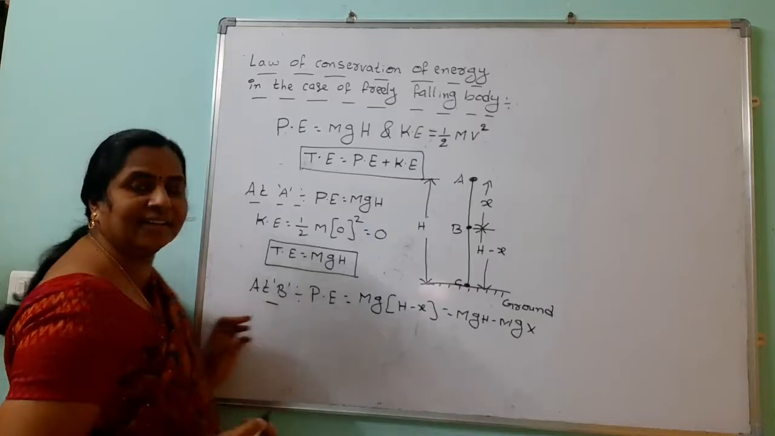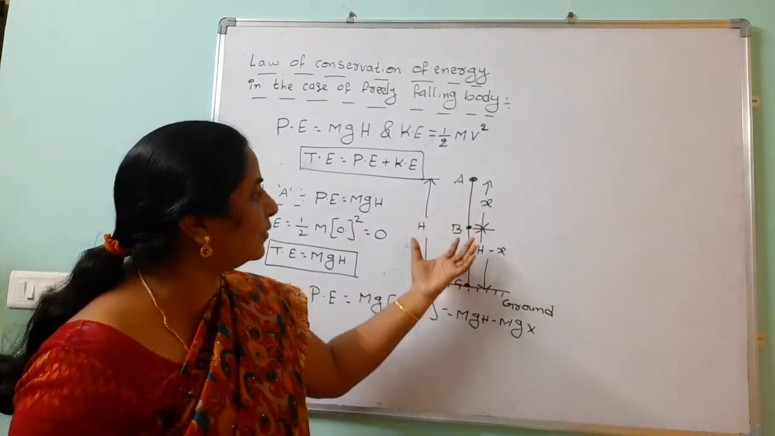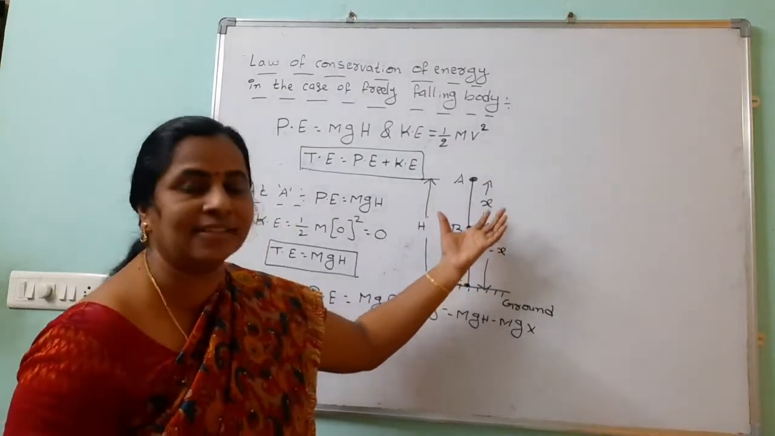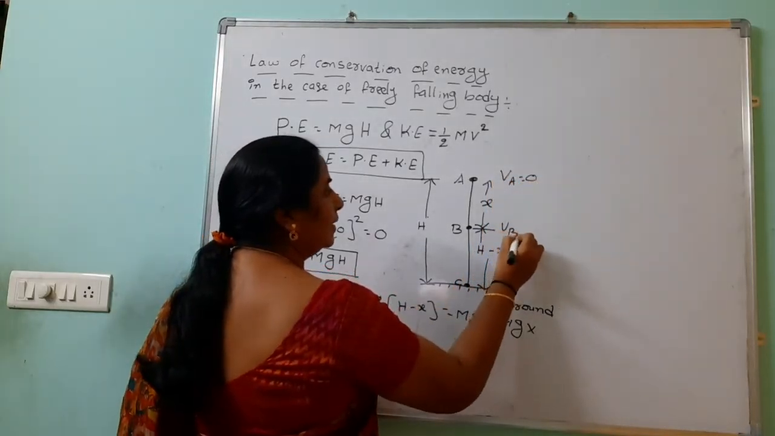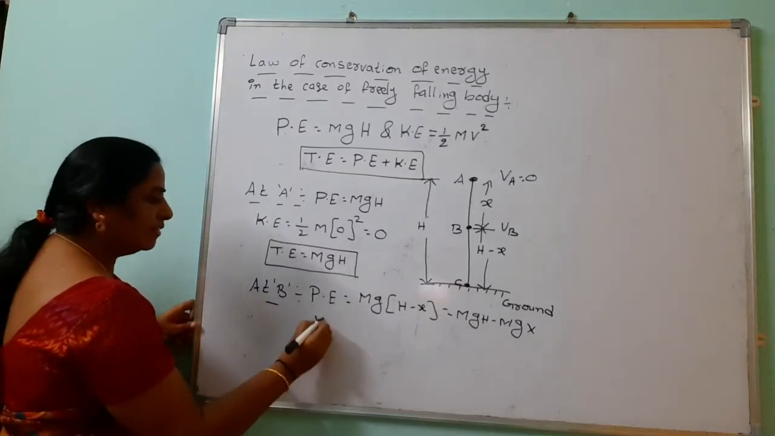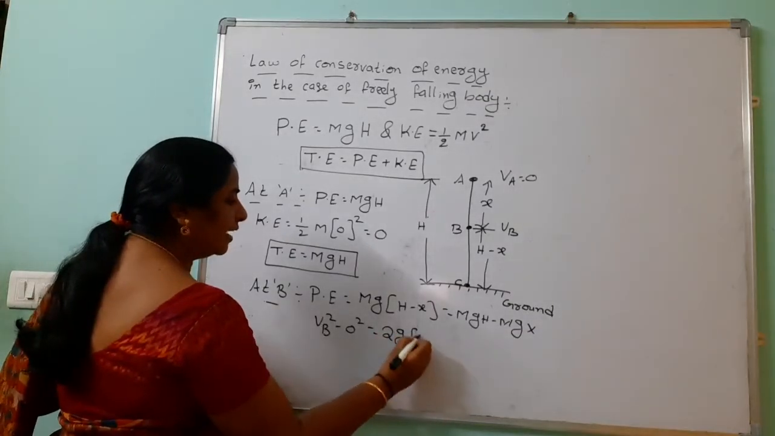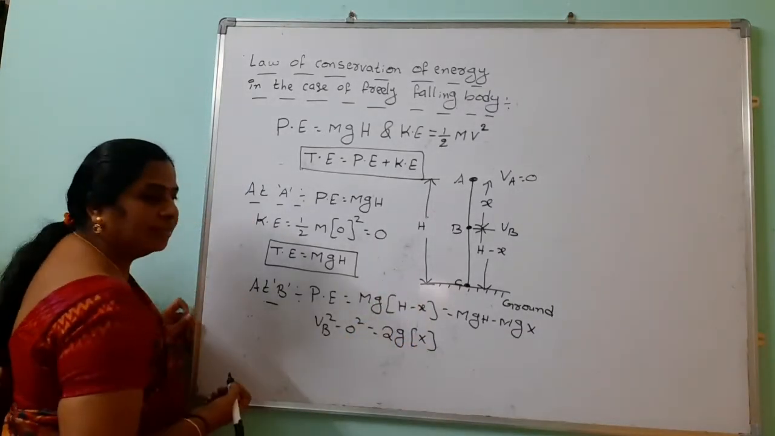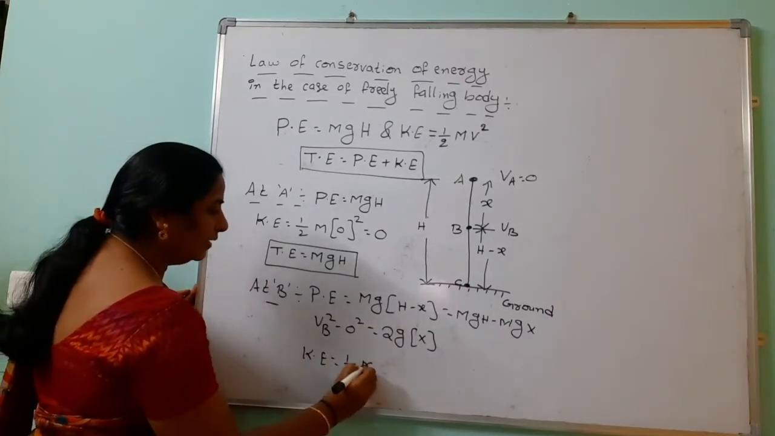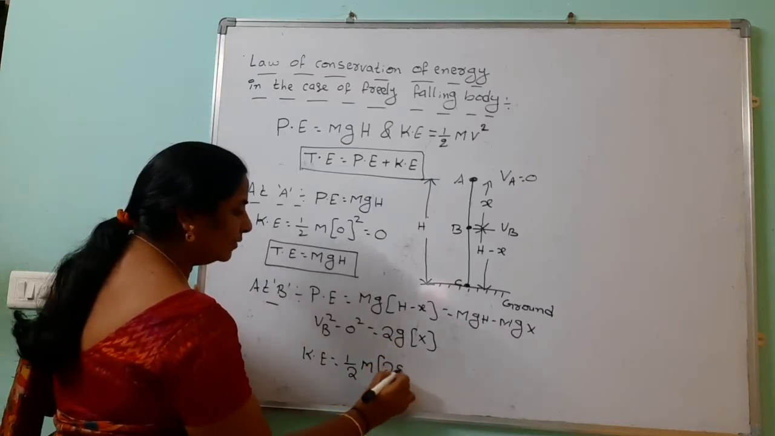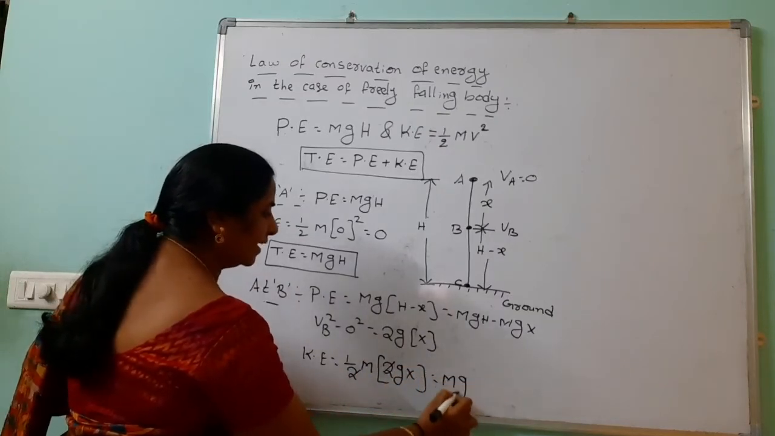But what about the kinetic energy? We can't say here this is 0, it is having some velocity. It reached point B and covered some distance, and the initial velocity at point A is 0. We should consider Vb. We can use the third equation of motion: Vb square minus 0 square equals 2 into g into the distance travelled, x. This is the velocity. Here kinetic energy KE equals half into m into, instead of Vb square, we write 2gx. The 2 cancels. You are getting mgx.